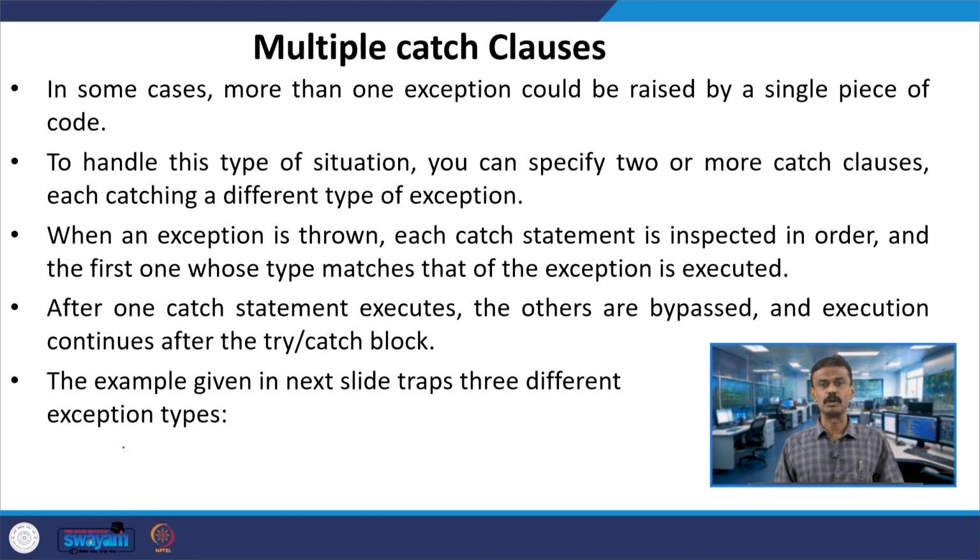If more than one exception is raised by a single piece of code, and you want to handle this kind of situation, we have to specify two or more catch clauses. There may be an array out of bound or an arithmetic exception. So we have to specify two or more catch clauses, and each catching exception should be of a different type. It may be arithmetic, it may be array out of bound, or it may be when you are converting from string to integer.